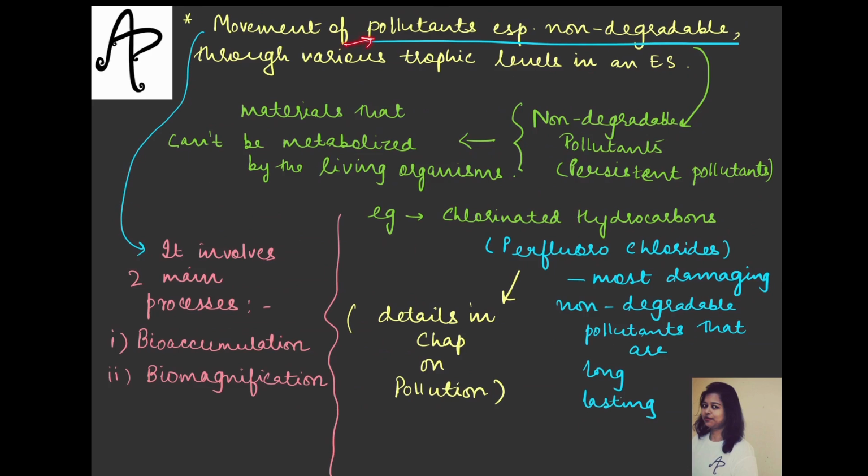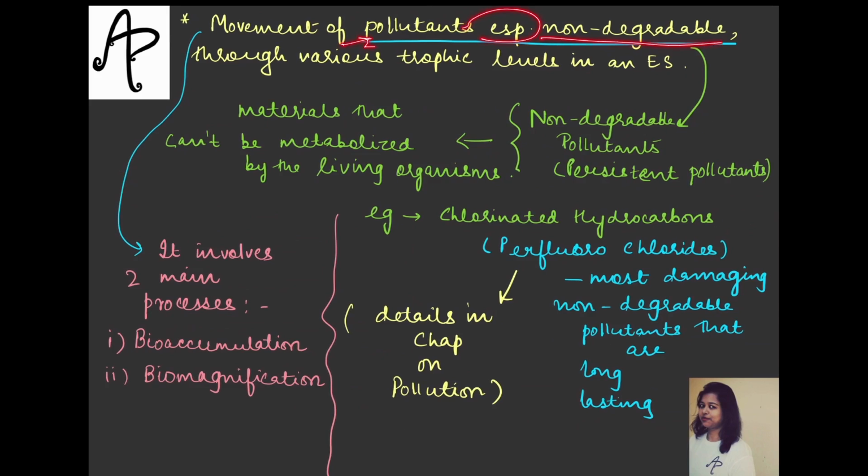The pollutant movement, especially of the non-degradable kind, which you also call persistent pollutants, means they will not be broken down into smaller parts. If it would degrade then it would be fine, it would be finished. But the problem is that they are long lasting, they will sustain in the system. So the movement of these non-degradable pollutants through various trophic levels in an ecosystem is what we are trying to understand here. And the non-degradable pollutants, as I just said, are also called persistent pollutants.